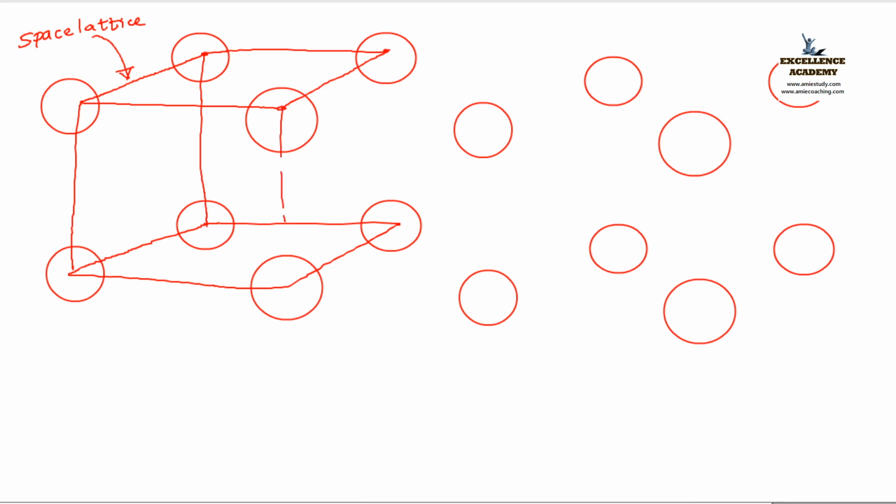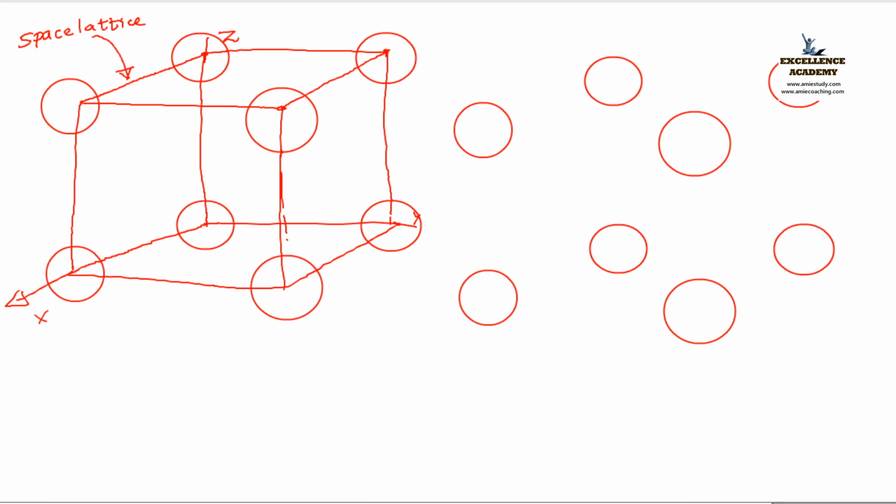I generated a cube. This is what we call the crystal structure. This is the x-axis, this is the y-axis, and this is the z-axis. The crystal structure is a three-dimensional arrangement of atoms in a space.